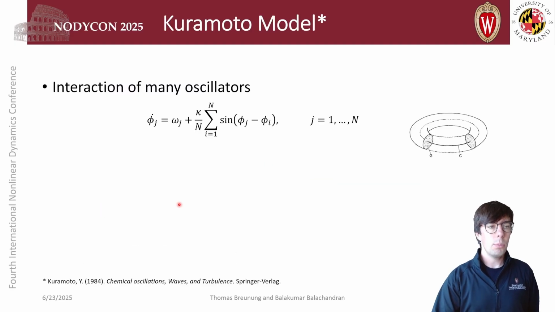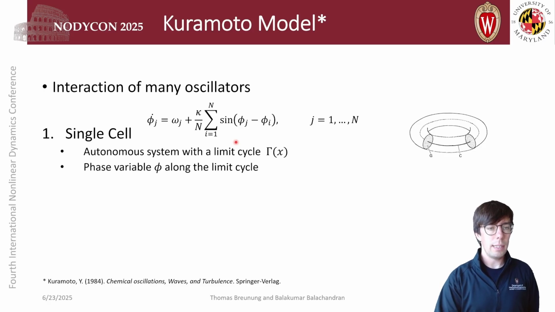The Kuramoto model models the interaction of many oscillators where the dynamics are given by this equation here. In Kuramoto's analysis, he assumes that each single agent, each single cell, has a dynamics with a limit cycle, and phi indicates the phase along this limit cycle for each individual cell.